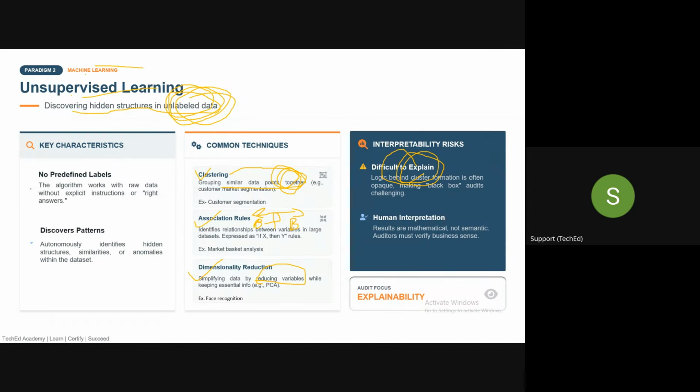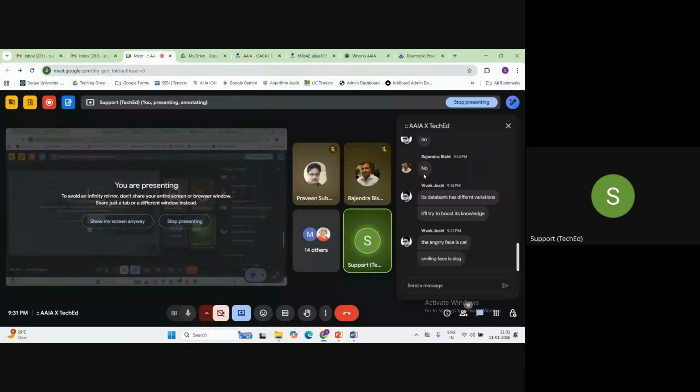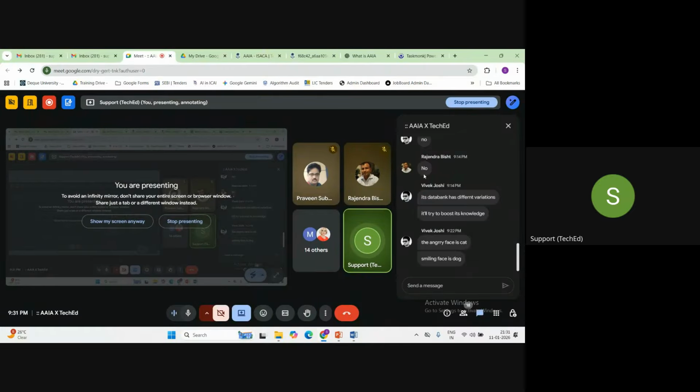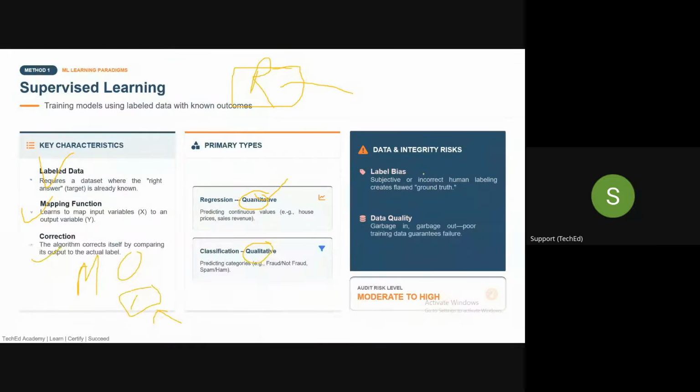If you ask me what is an advantage of supervised learning, it has more explainability. Suppose you have labeled data and there is an outcome, and you ask the reason for the outcome, it will be able to explain that outcome. Why? Because there is labeling of the data based on which it is taking a decision.